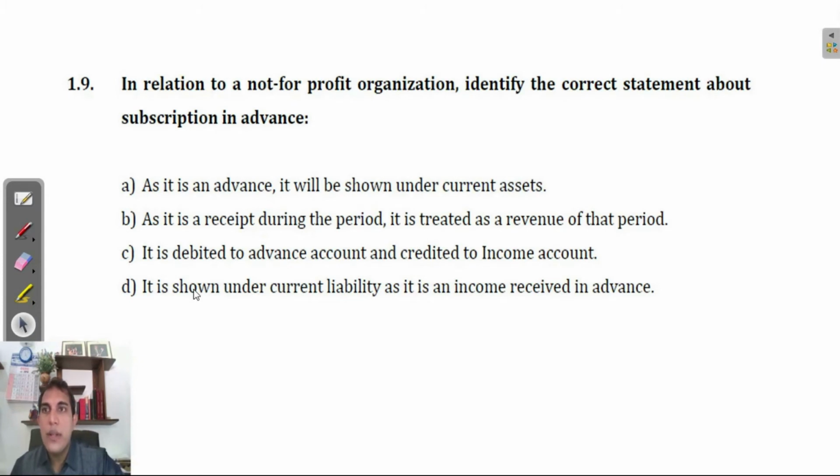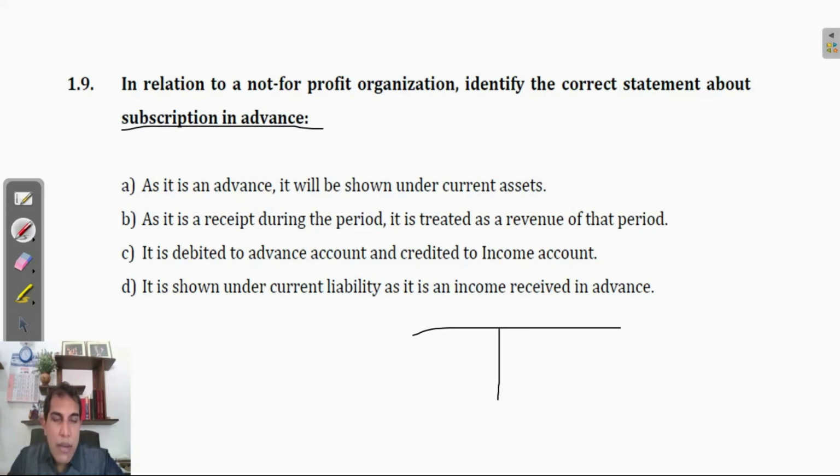Next one, 1.9: in relation to a not-for-profit organization, identify the correct statement about subscription in advance. What do you mean by that? We are receiving money in advance from the members of the organization, right?